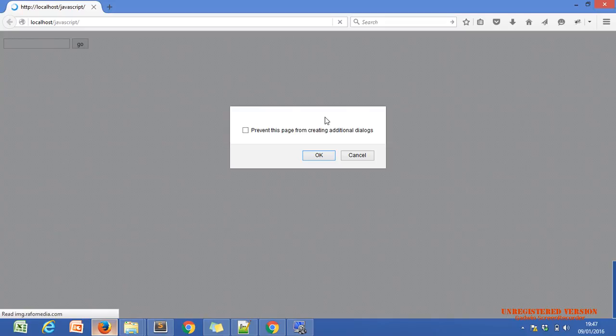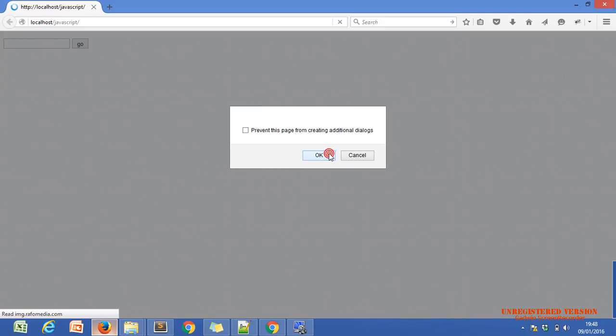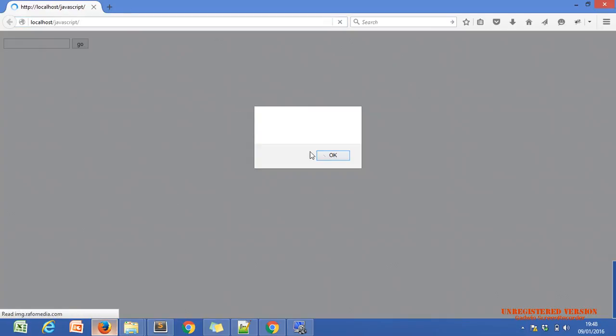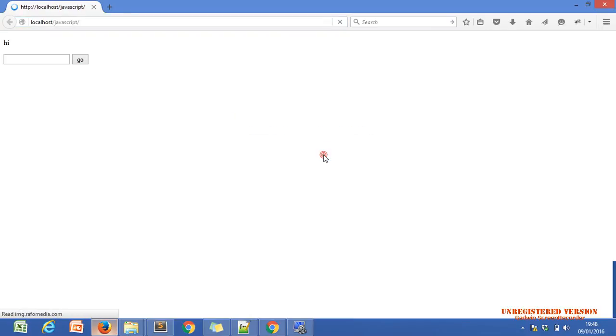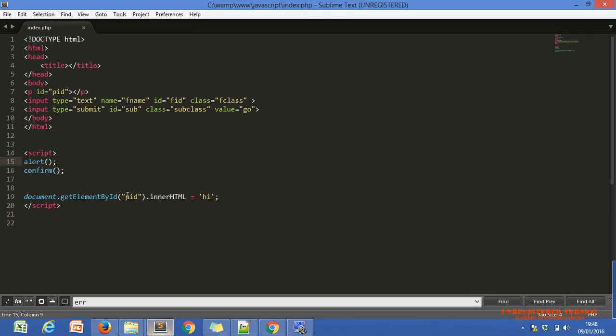Okay, Khushi, you get the difference? Confirmation box and the alert box. First one is the alert box. Second one is the confirmation box. Within the confirmation box, we get one OK and the cancel. You get the difference, Khushi? Yeah. Okay. Now this is the UI difference, means the display difference. What is the working difference of alert and the confirmation?